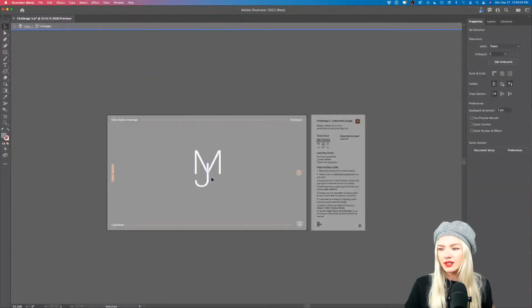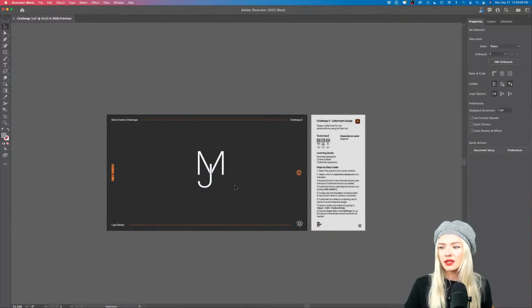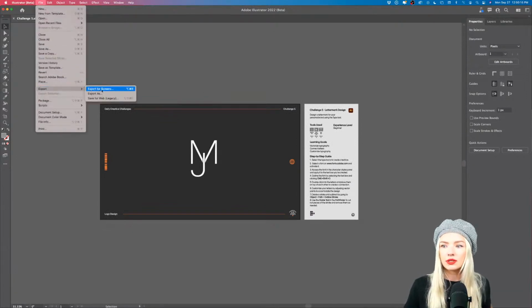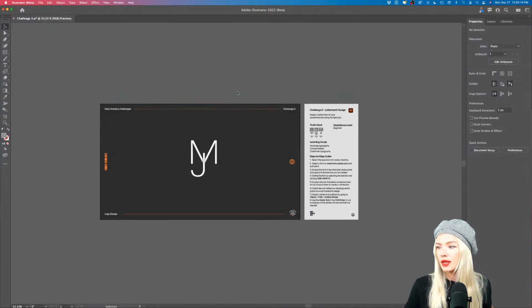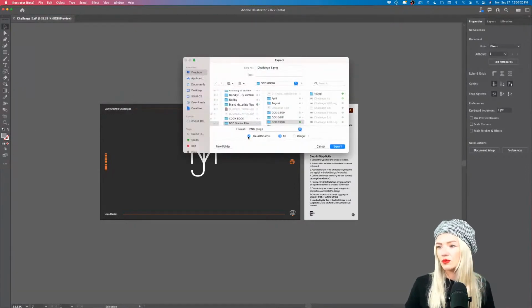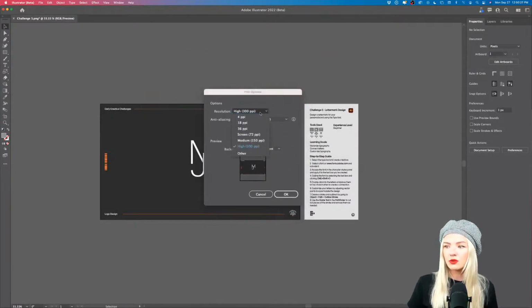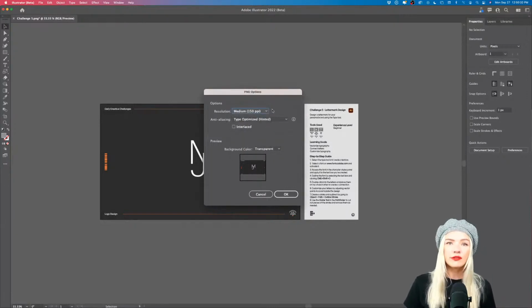All right, so my friends, this is something I would like you to do today. And please, whenever you're done, submit the challenge after exporting. So first, let's export: File, Export, Export As. And here we're going to select Use Artboards and we're going to export. Now, the PNG options will show you 150 points per inch or 300, whatever you prefer. I think 150 is more than enough for us, so I'm going to click OK.